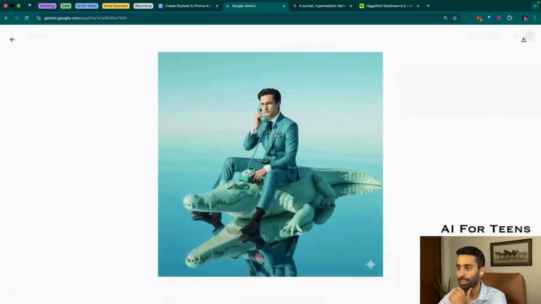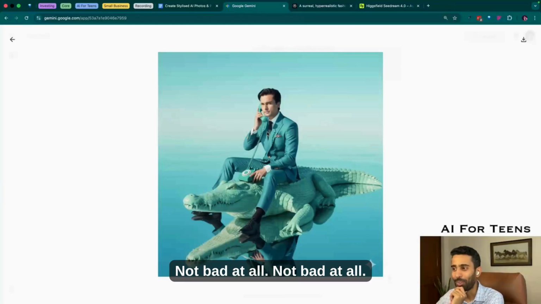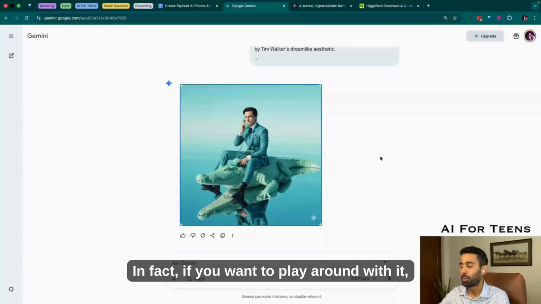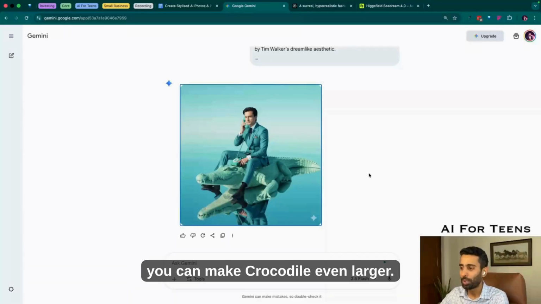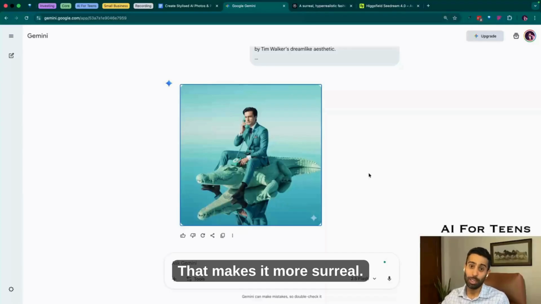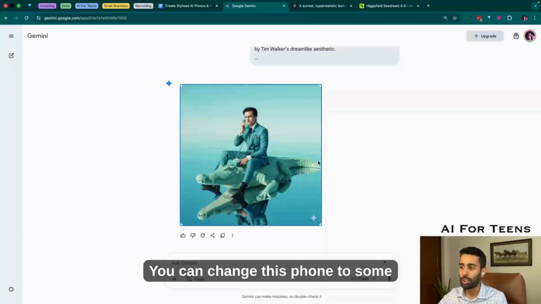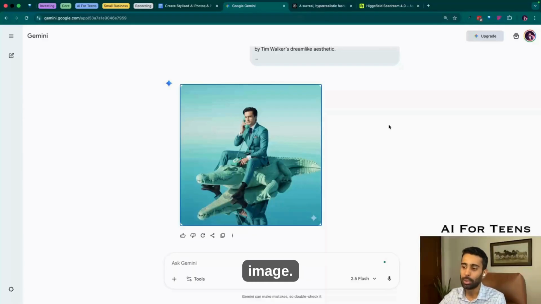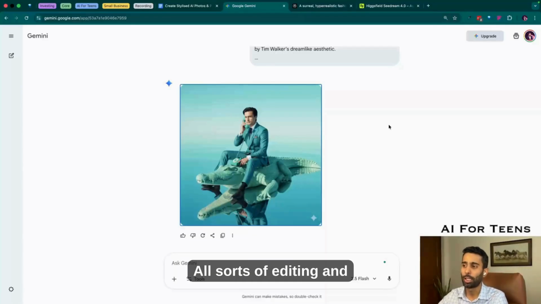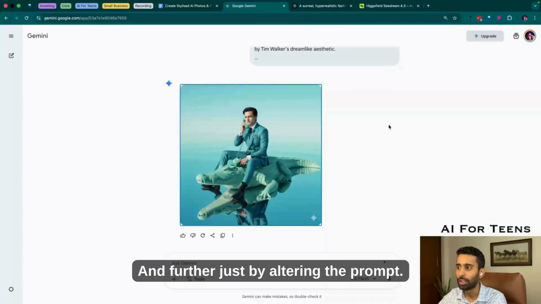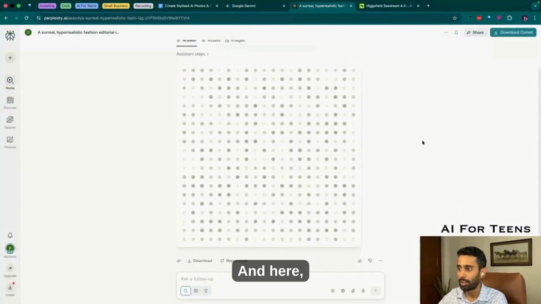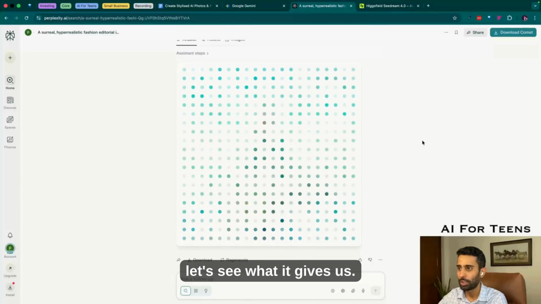Oh, interesting. Not bad at all. Not bad at all. Looks very cool. Now, in fact, if you want to play around with it, you can make the crocodile even larger. That makes it more surreal. You can change this phone to some other kind of product if you want to make it into an ad image. All sorts of editing and remixing can be done further just by altering the prompt. And here, let's see what it gives us.